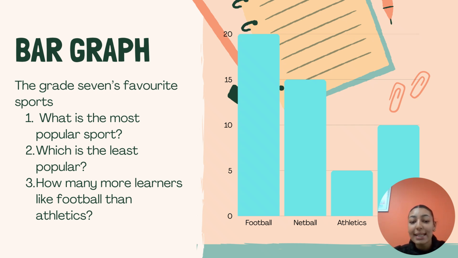So I've now given an example of a bar graph. It's the grade 7s' favorite sports. We have football, netball, athletics, and swimming. We interviewed 20 students in grade 7 and they told us about their least favorite, most favorite, and which they love. What is the most popular sport?